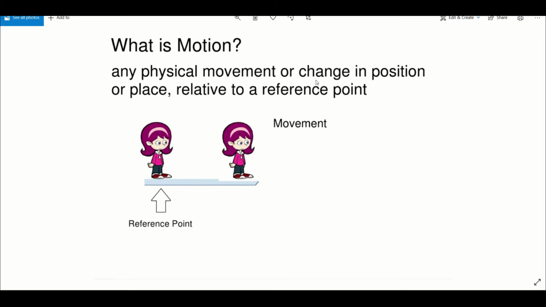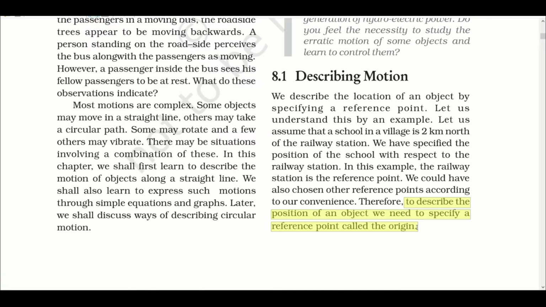Any physical movement or change in position or place relative to a reference point is called motion. When you want to describe motion, you have to first fix a reference point, and that reference point is called the origin of that object.